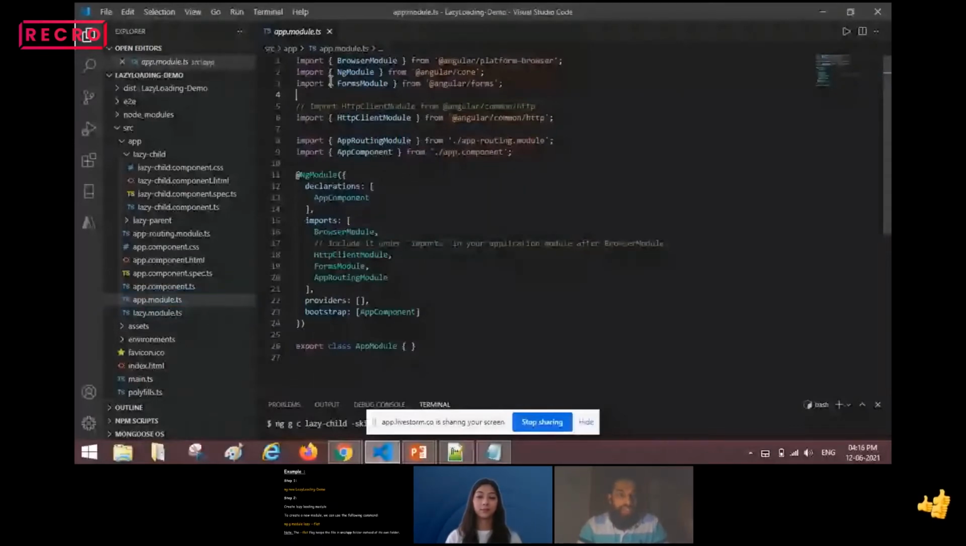Here we can see I have kept only the necessary imports, for example BrowserModule, NgModule, FormsModule, and HttpClientModule. Only these required imports are kept in the app.module.ts file, and in the declarations I kept only AppComponent. I have removed the unnecessary declarations and imports.